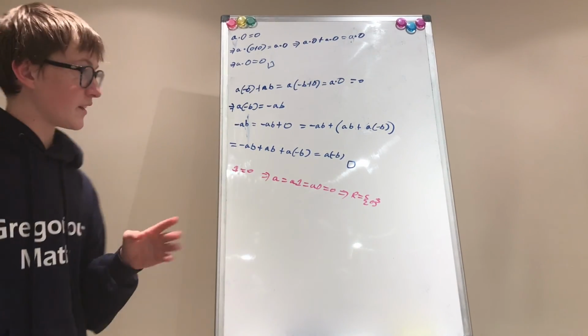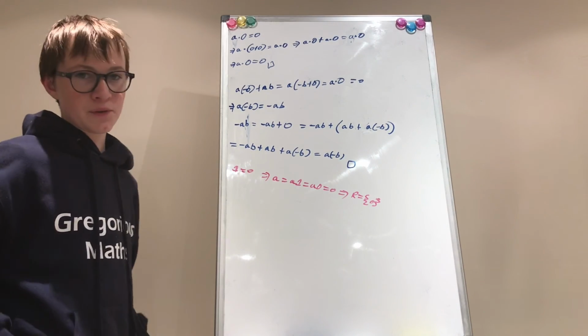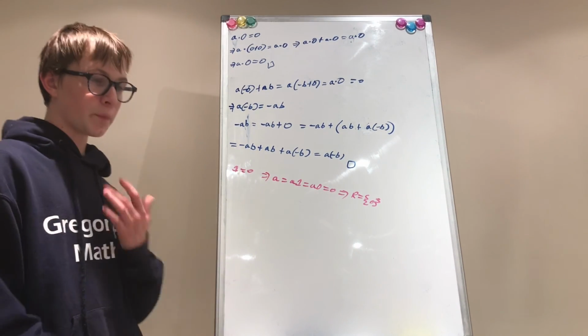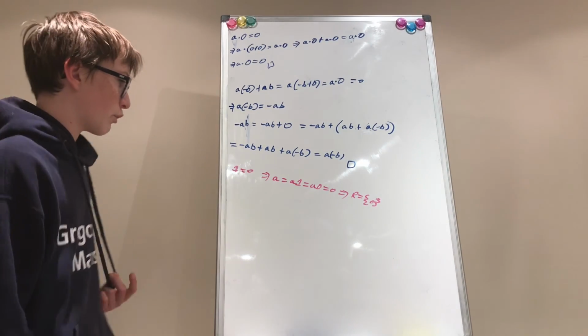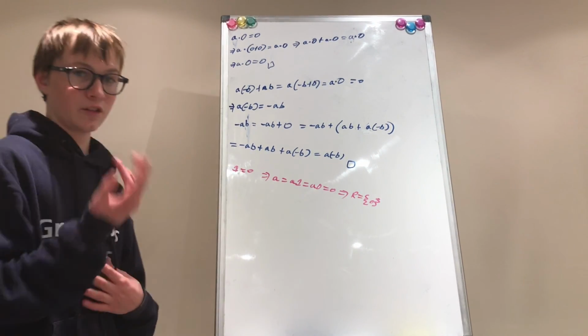Okay? And these are just a few little facts about rings and a couple of examples of proofs using the properties for rings, which I came up with myself. And hopefully they're all correct.